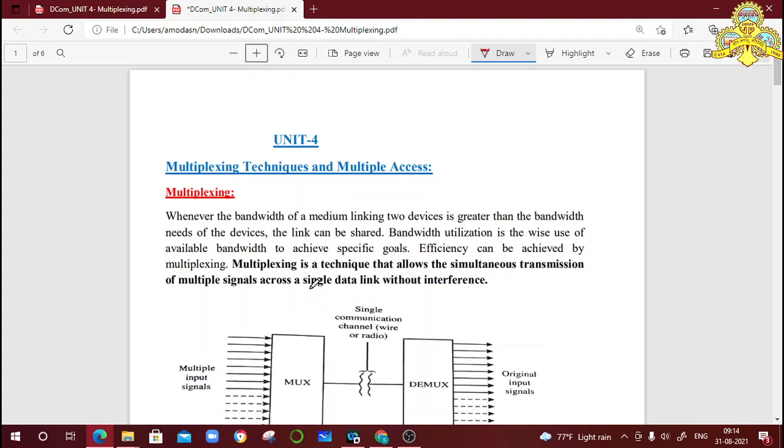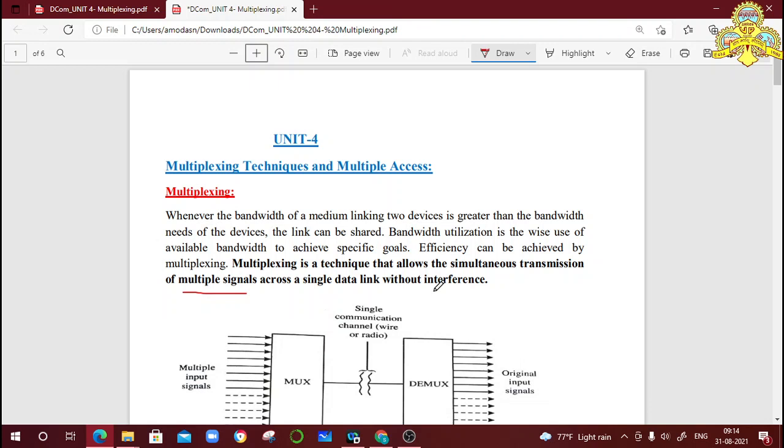Here multiplexing is a technique that allows the simultaneous transmission of multiple signals. Multiple means more than two signals, across a single data link without interference. One signal does not interfere or mix with another signal. Multiplexing is a technique that allows the simultaneous transmission of multiple signals across a single data link without interference. Using a single channel, we can transfer a number of signals.